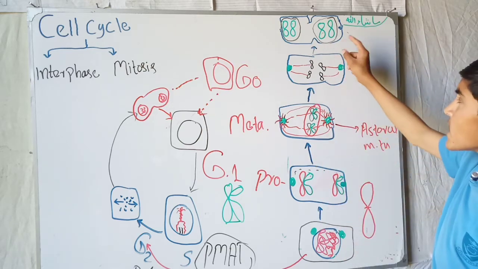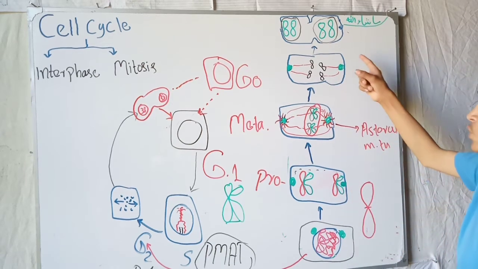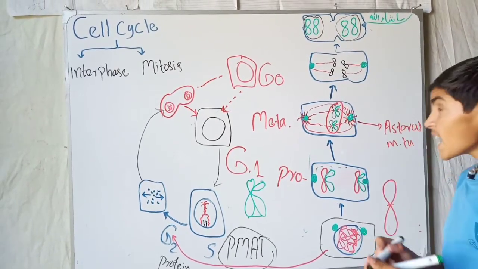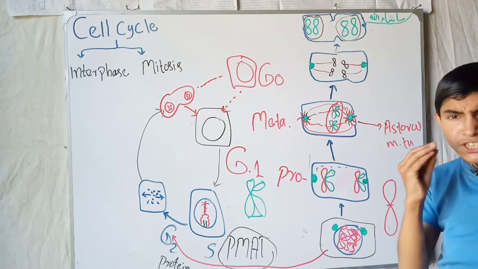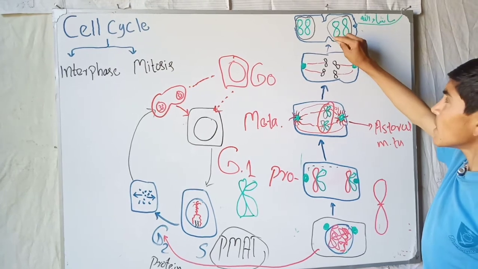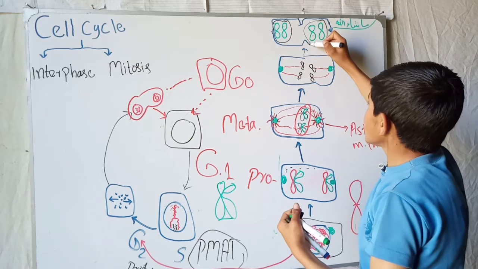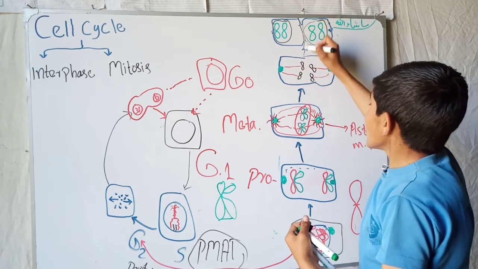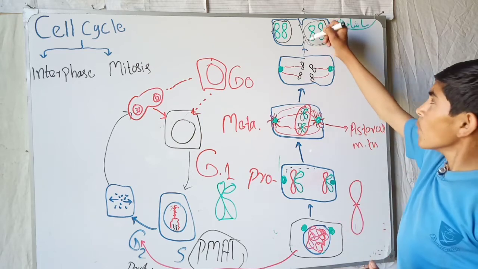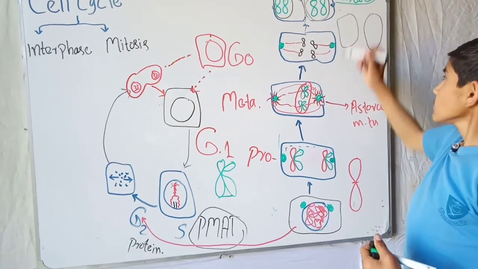So now this was the division of the nucleus. Now there is also another type of division which is called cytokinesis. And cytokinesis, in short, is when the cell membrane moves inward and completely pinches in. In the animal cell, the cleavage furrow appears and moves inward, and the creation of two different cells occurs.